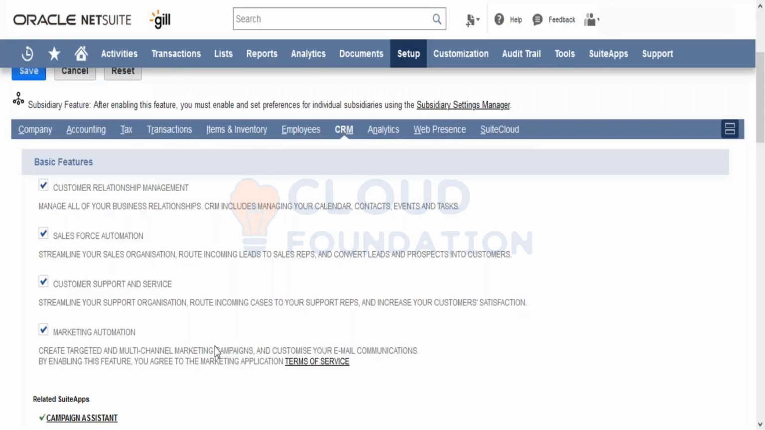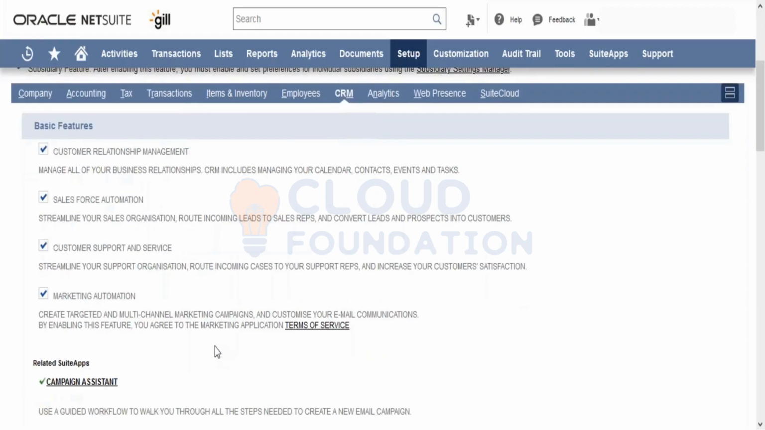Marketing automation is nothing but, in case you want to send emails to, you can say, thousands of customers. In case you want to generate any marketing campaign, you can generate it from here. You just have to enable those features and accordingly, you will be able to send the marketing campaigns to the customers or leads as required.